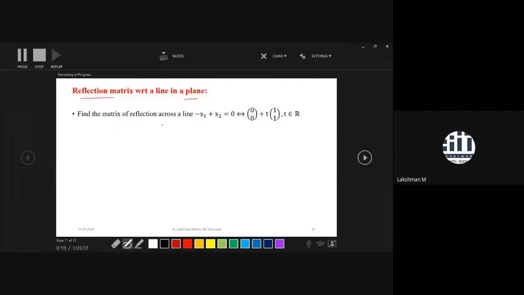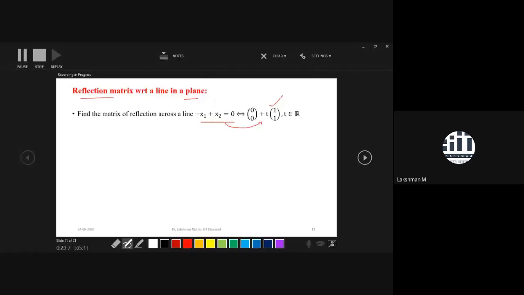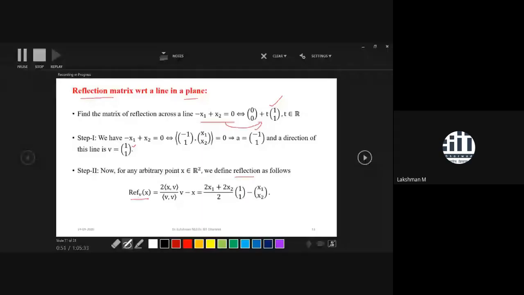Again, write this in systematic form in order to get the direction and the normal to the line. The reflection of any 2D point with respect to this line, or with respect to this direction, is given by this formula. You need to simplify this formula.